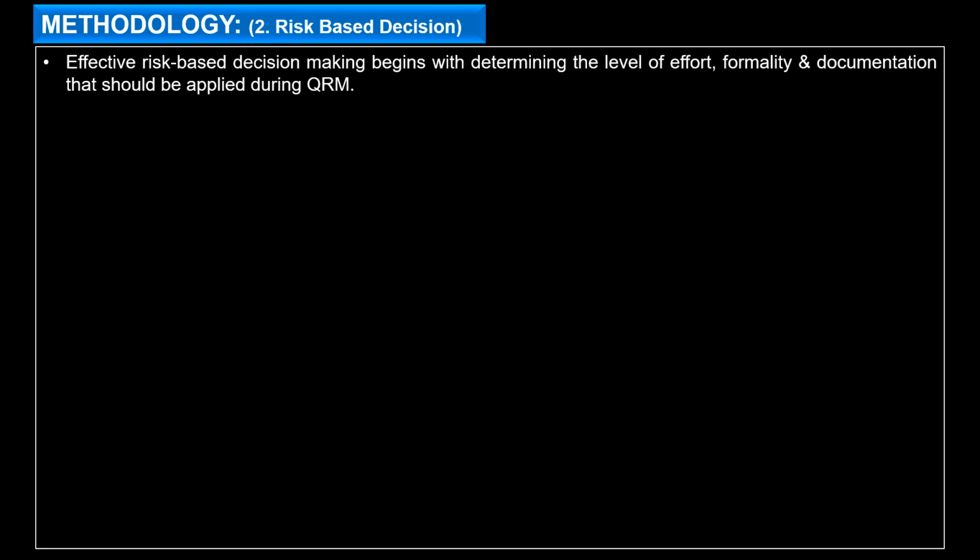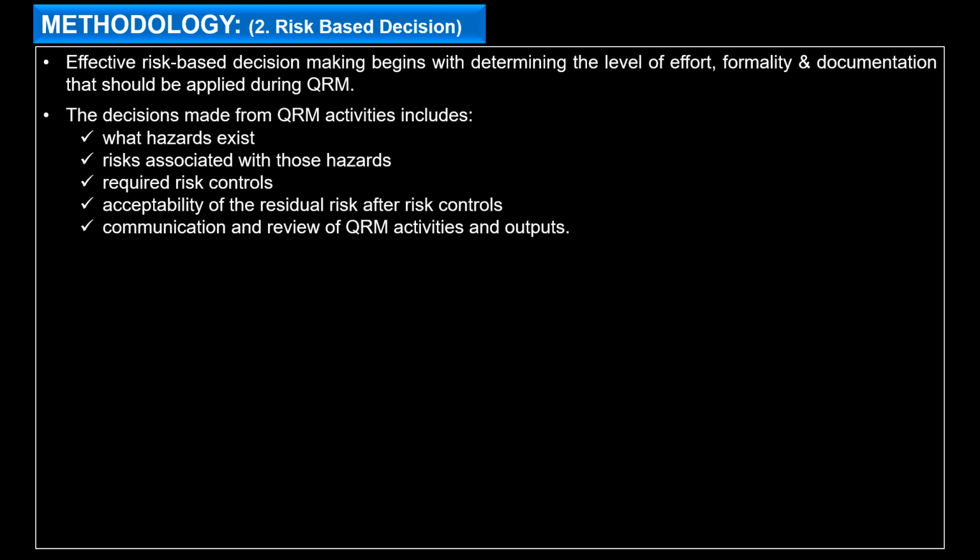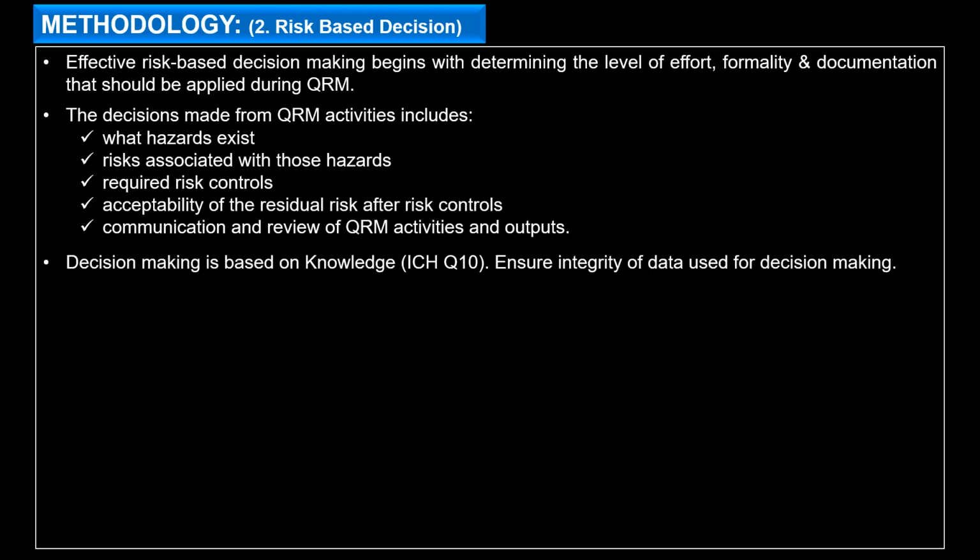In the methodology, the second part of change R, that is risk-based decision making. Effective risk-based decision making begins with determining the level of effort, formality, and documentation that should be applied during the quality risk management process. The decisions made from QRM activities include what hazard exists, risk associated with those hazards, required risk controls, acceptability of the residual risk after risk controls, communication and review of QRM activities and outputs.